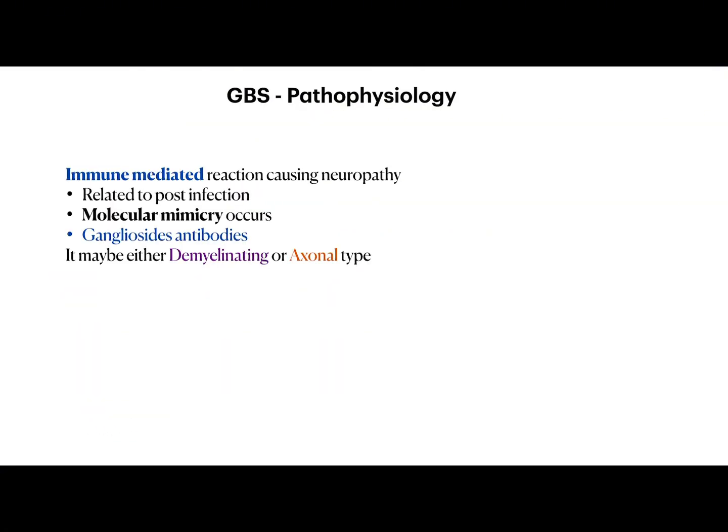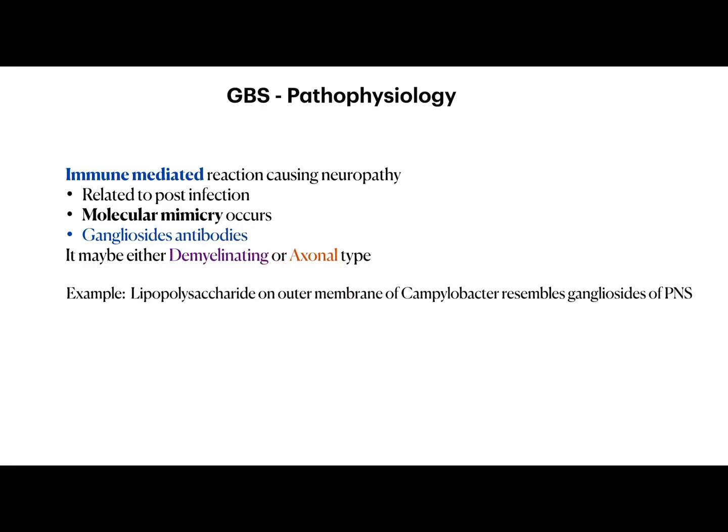Now let's talk about the pathophysiology of GBS. GBS is an immune-mediated reaction which causes neuropathy. It occurs after an antecedent infection. So when an infectious agent enters the blood, our immune system produces antibodies to destroy that antigen. But that antigen has similarity to our own nerve cells. As a result, molecular mimicry occurs, with production of ganglioside antibodies. So it may be either demyelinating or axonal type.